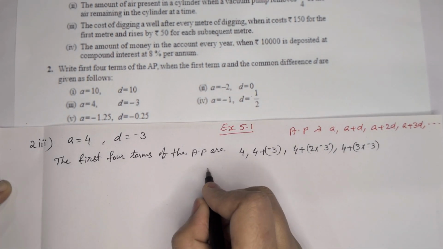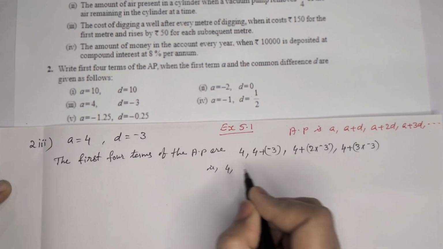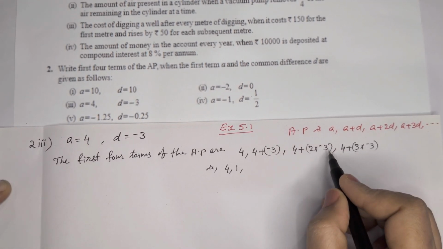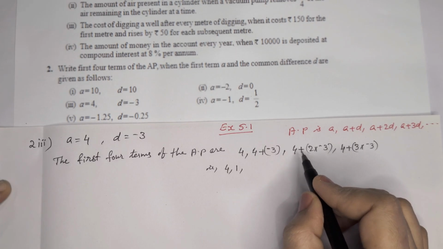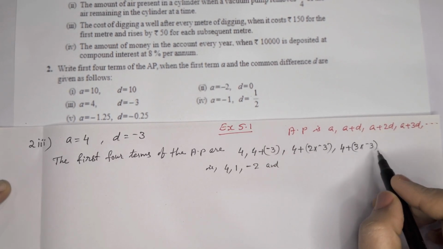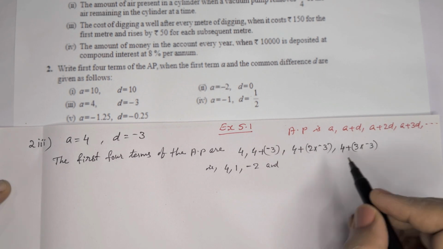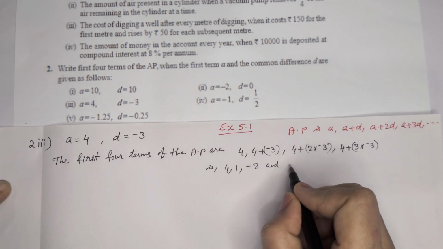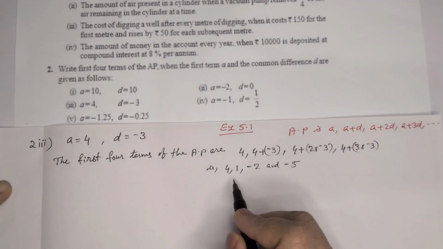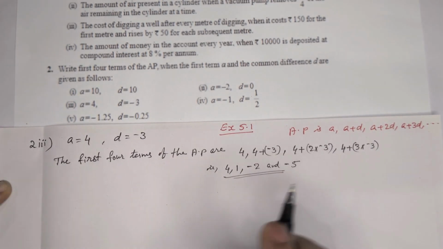So that we can write as 4 plus minus 3, 1. 2 into minus 3, minus 6 plus 4, minus 2. And 3 into minus 3, minus 9, plus 4, minus 5. So 4, 1, minus 2 and minus 5 are the first 4 terms of that AP.